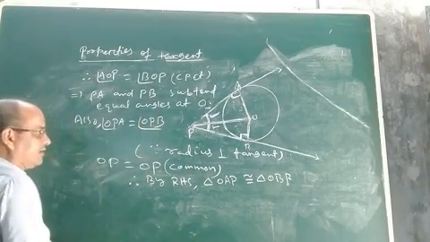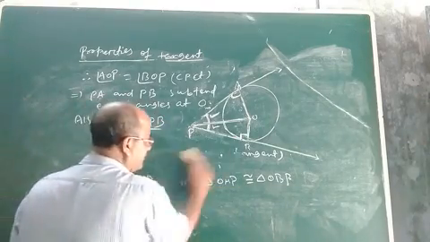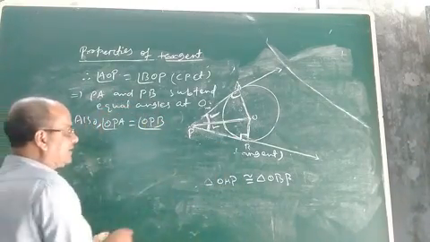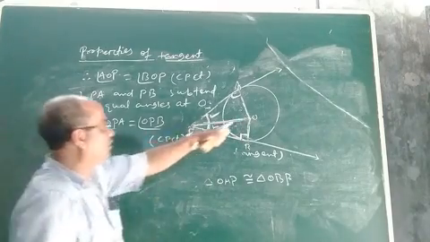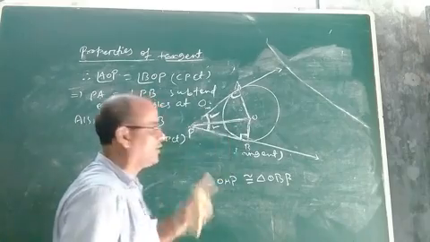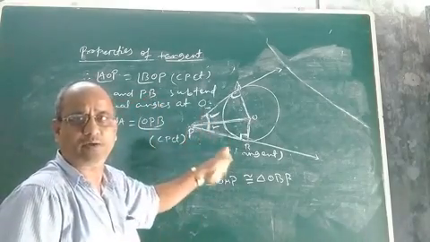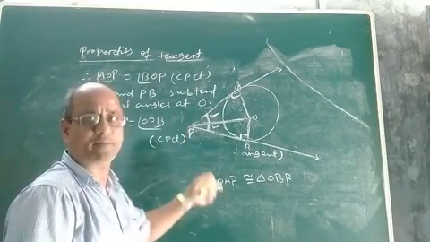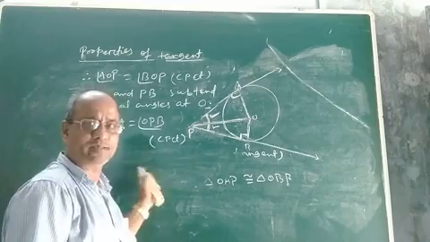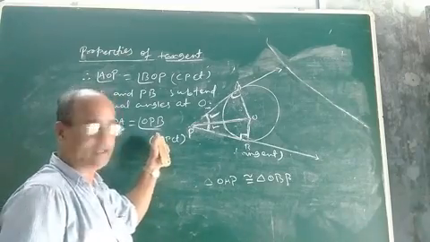What is the reason? The reason is the same. The same reason follows. What is that? It is simplicity. Angle OPA will be equal to angle OPB because triangle OAP and triangle OBP have been already proved congruent by RHS condition. So by simplicity this will follow automatically.